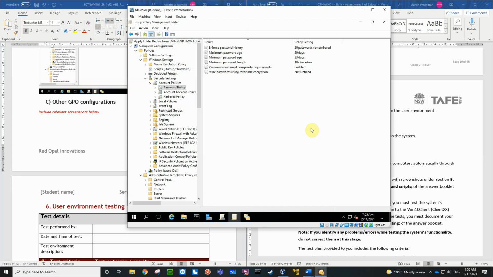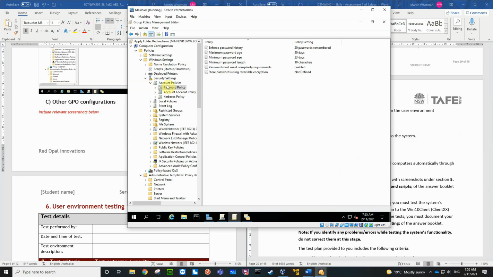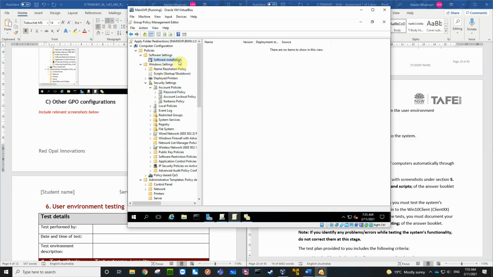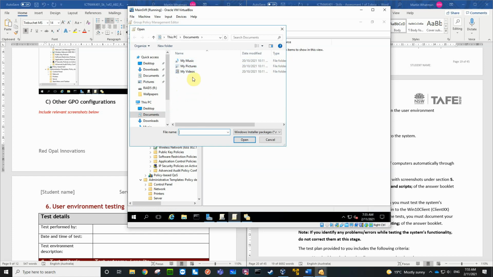So this is where we're going to maybe, what does it say? Network printer mapping, so we're going to do one of those. We've already done the network drive mapping, so we've done these first three. A script for installing an application, and we want to do the network printer mapping as well. So it's only really those two things. So let's go the software installation. There isn't one there, so we're going to go right mouse click new, package, and we're going to